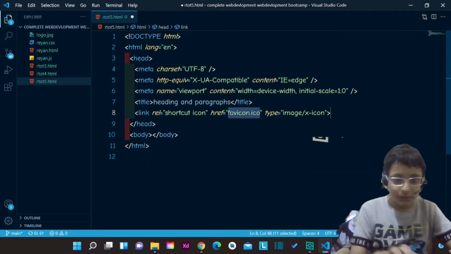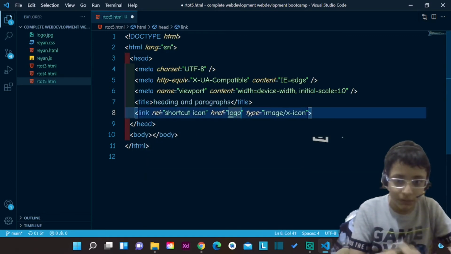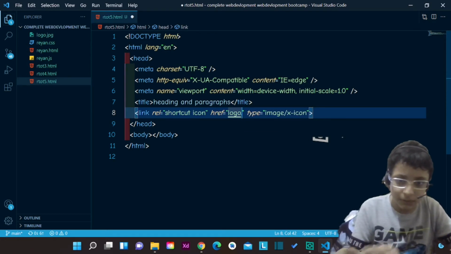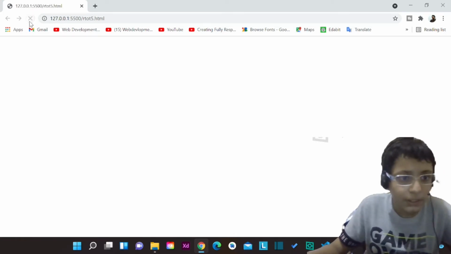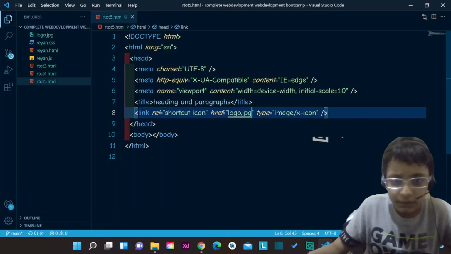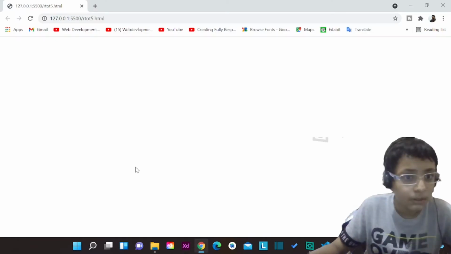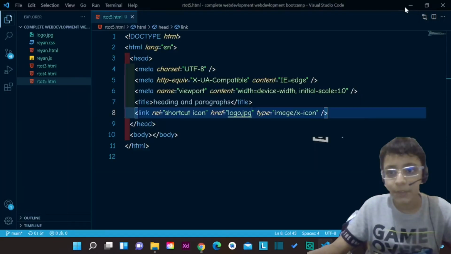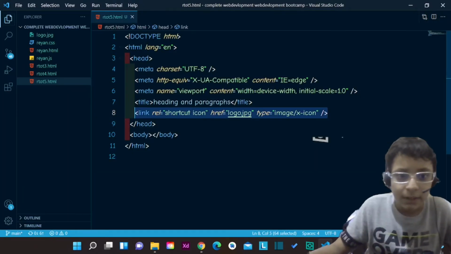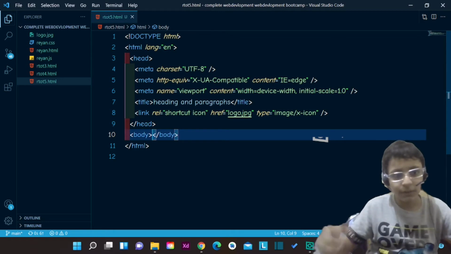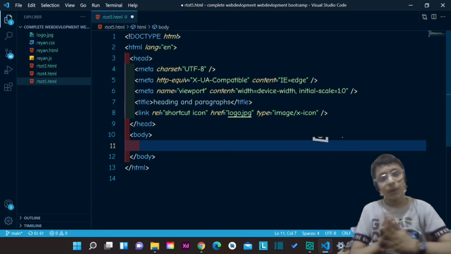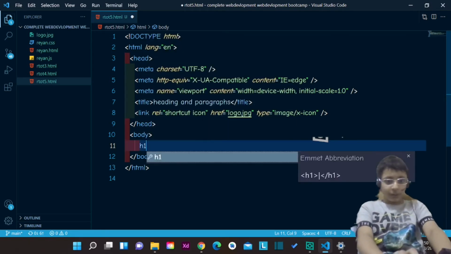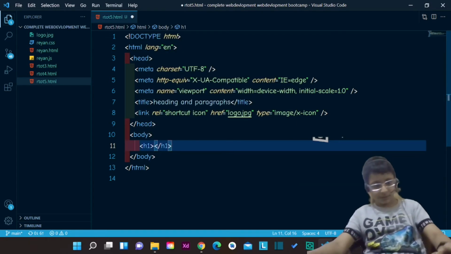And let's waste a bit of time by doing this, logo.jpg. And what just happened? Our logo is now the favicon, it is changed. You should know this tag because I discussed in the last video what is a favicon and all of those things. You may be watching the last video, and let's now talk about these things.